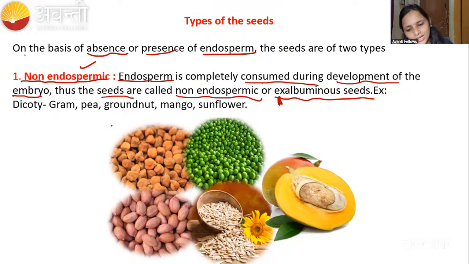The examples you can see here: gram, pea, groundnut, mango, sunflower. These are all examples of non-endospermic seeds. I think you understood this. Make a note of the examples.